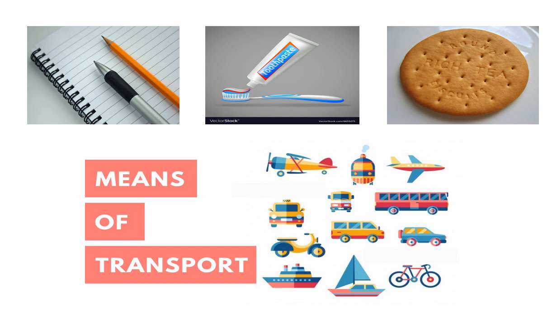Children, we use different things in our daily life. For example, the toothpaste you use for brushing, the biscuit you eat, the pencil or pen which you use to write, or the means of transport which you use for traveling from place to place are all made out of minerals. For example, the biscuit which you eat contains milk, flour, sugar, some eggs, etc. But they get mixed up together to form a biscuit. While you're eating a biscuit, you cannot see all those things, right?